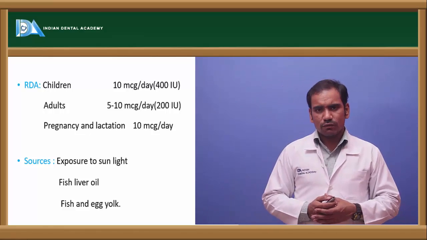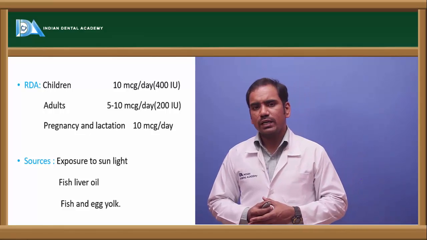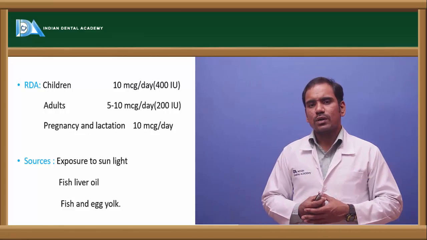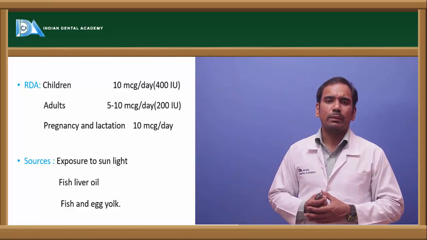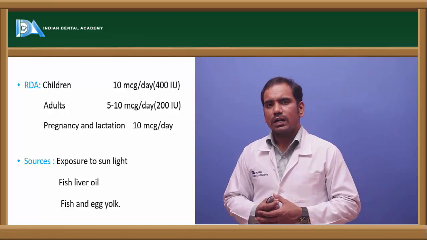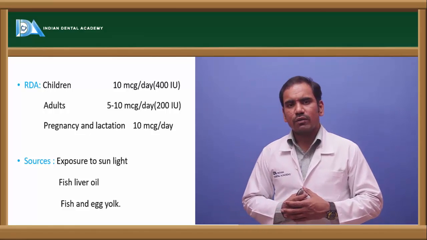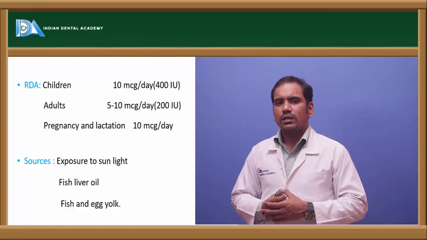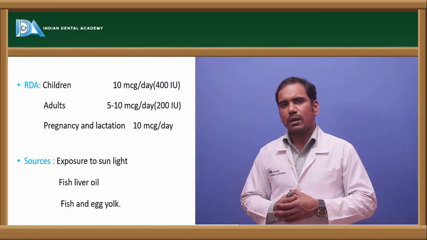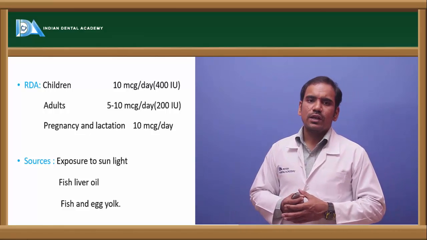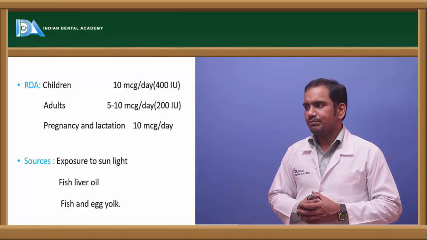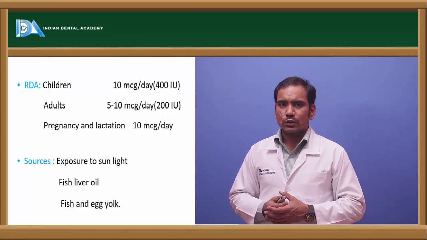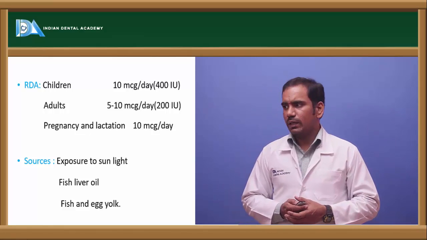And what are the sources of vitamin D? The source of vitamin D is sunlight. Exposure to sunlight leads to increased synthesis of the active form of vitamin D, calcitriol. And apart from that, we have fish liver oil, and fish are rich sources of vitamin D. Apart from that, the other source is egg yolk. So the yellow part of the egg has vitamin D. So these are the sources for vitamin D.